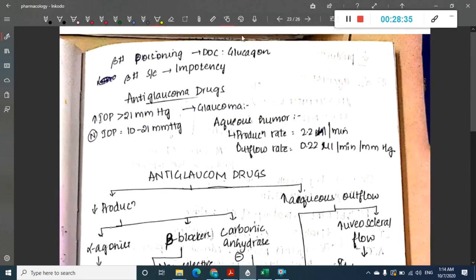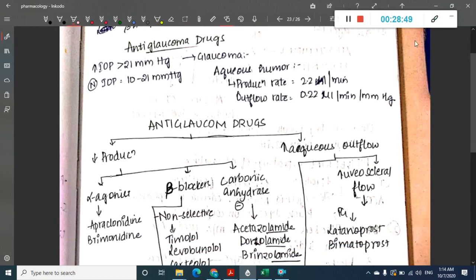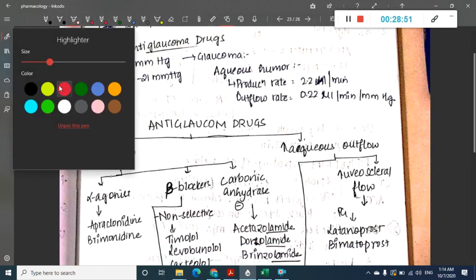Then if there is beta blocker poisoning, what should you do? In beta blocker poisoning, the drug used is glucagon. Beta blocker side effect is impotency. Now the next group of drugs which are important here is anti-glaucoma drugs, which we will do in our next class.